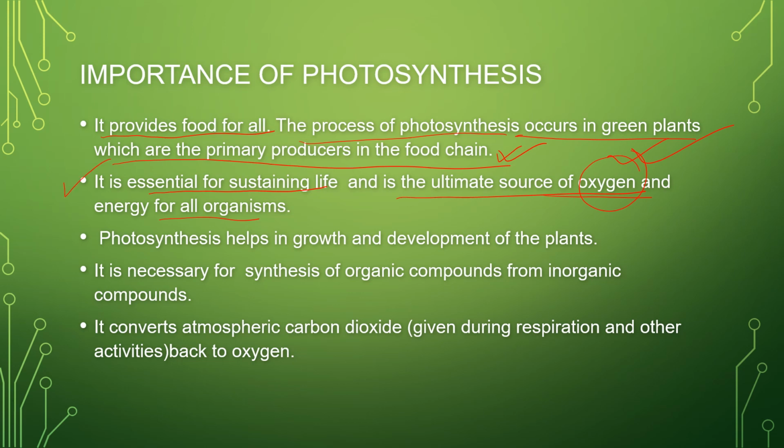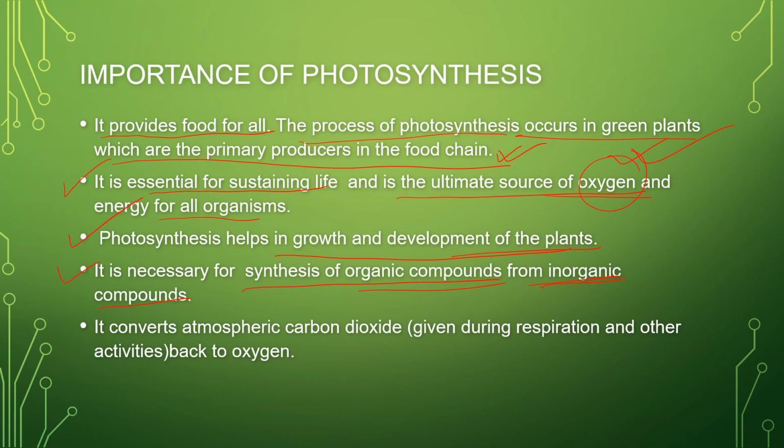Next, photosynthesis helps in the growth and development of plants. If the plants are not growing or developing, they will not be able to produce fruits or flowers, so that is very necessary for sustaining our life as well. It is also necessary for the synthesis of organic compounds from inorganic compounds. Is it clear? So the synthesis of organic compounds from inorganic compounds happens in the process of photosynthesis.